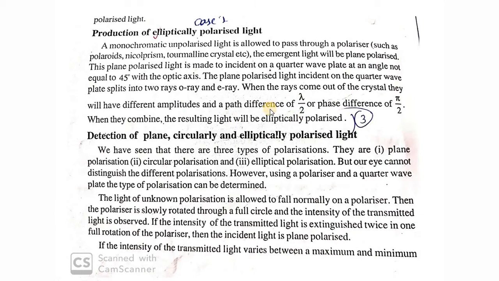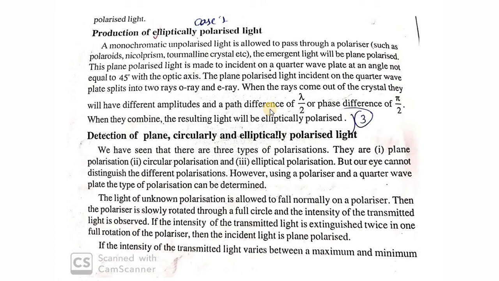So we have discussed a lot of types of light in terms of polarization: unpolarized light, partially polarized light, plane polarized light, elliptically polarized light, and circularly polarized light. In terms of polarized light, we have discussed five types. Our eyes cannot detect any of these lights. So how are you going to distinguish between these types of light?